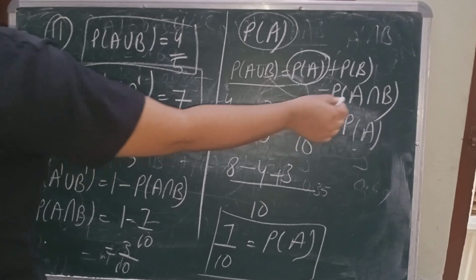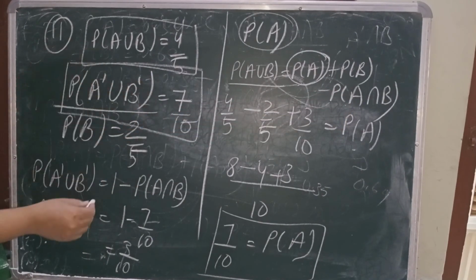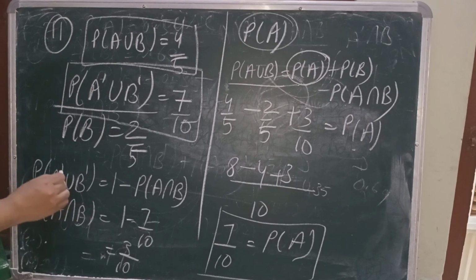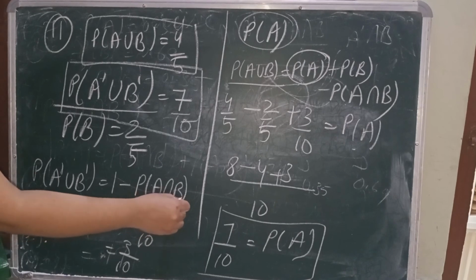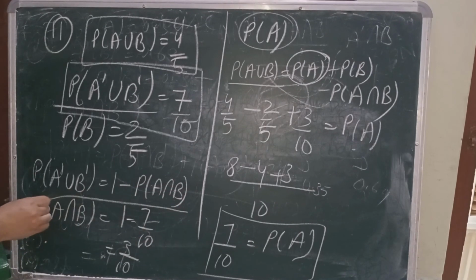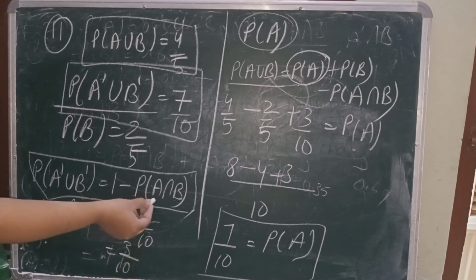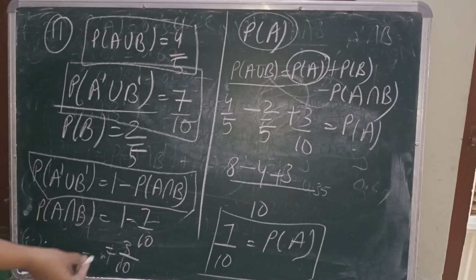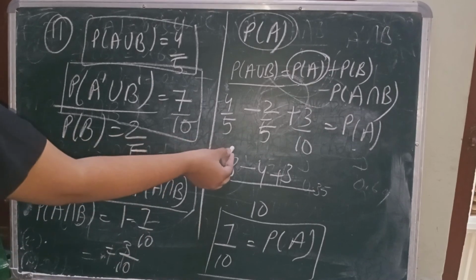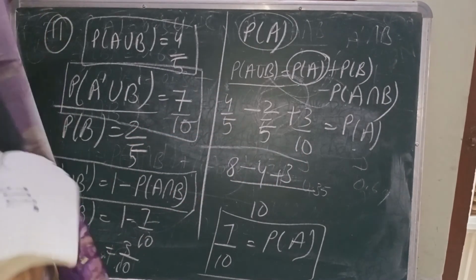For finding this intersection, what I did: it was given A complement union B complement. I can write this probability of A complement union B complement as 1 minus probability of A intersection B. All these formulas you have studied in class 11. So I have taken this probability of A intersection B here, and this one I have taken to the right hand side, and I found it 1 minus 7 upon 10, that means 3 upon 10. And the same probabilities I have used here to find out the value of probability of A.